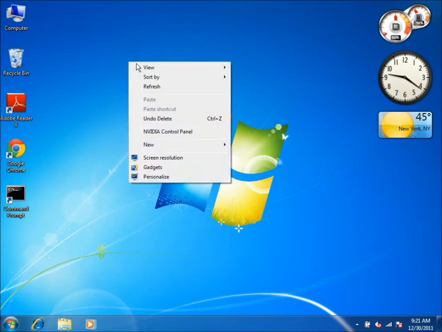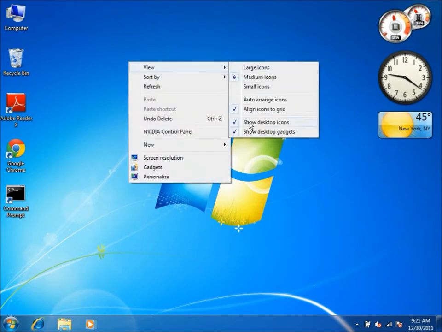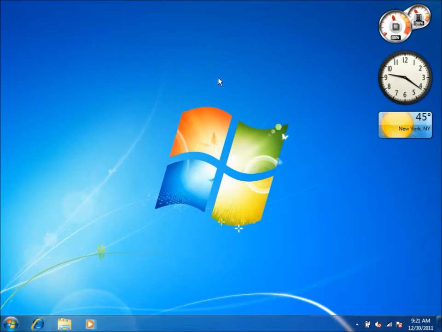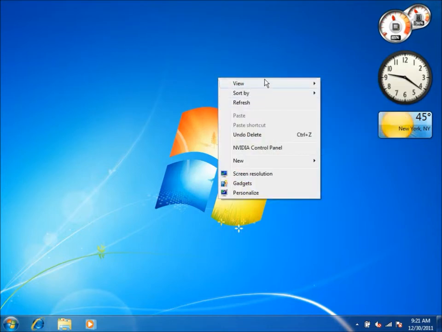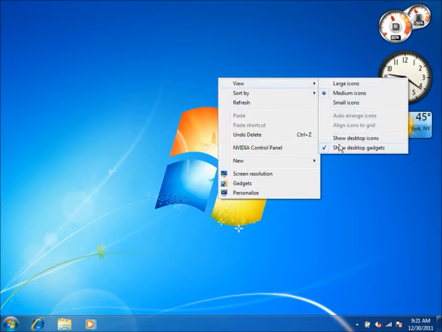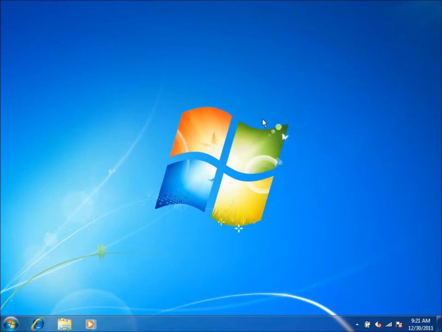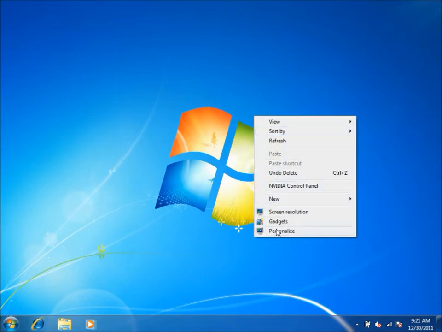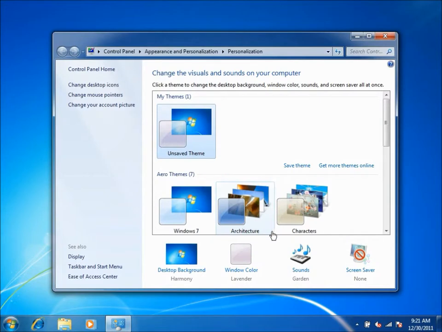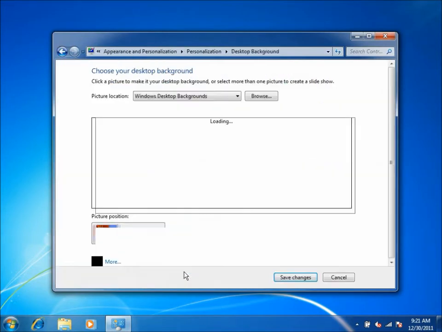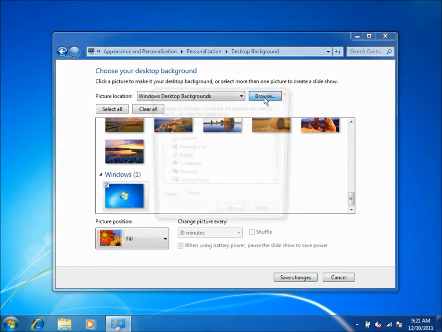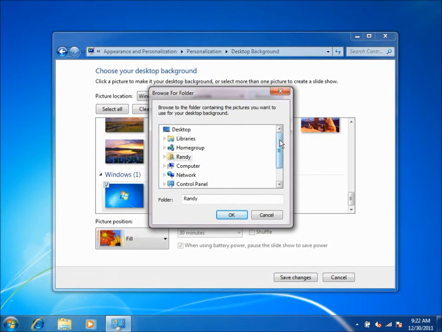Then right click on your desktop, select View and uncheck Show Icons, and uncheck Show Gadgets. Then right click on your desktop, select Personalize, then select Desktop Background. Then navigate to the background you just saved.